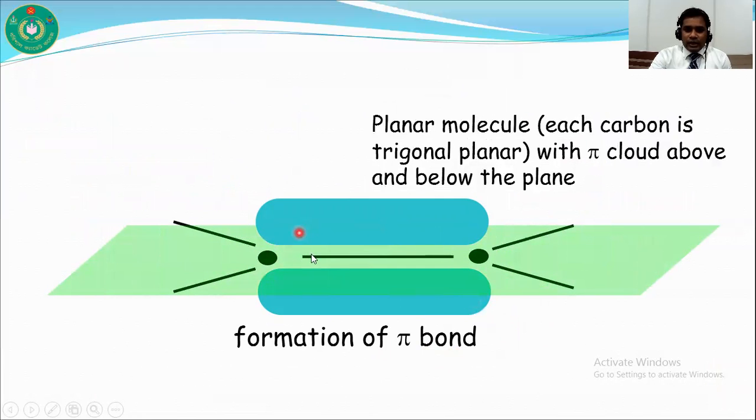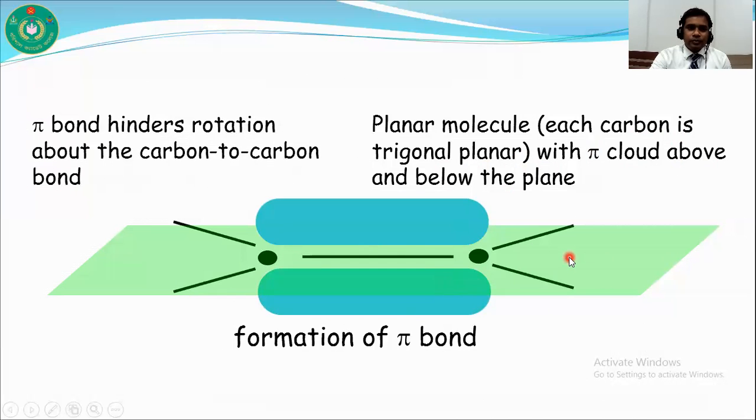So as this is side by side overlapping, it forms a planar molecule, with carbon in trigonal planar arrangement and a pi cloud above and below the plane. These are the pi clouds of the plane. And pi bonds hinder rotation about the carbon to carbon bond, because before the formation of the pi bond there is a sigma bond. So there are 2 bonds, one is a sigma bond and the other is a pi bond. So between carbon and carbon there are 2 bonds, and as there are 2 bonds, no rotation is possible.